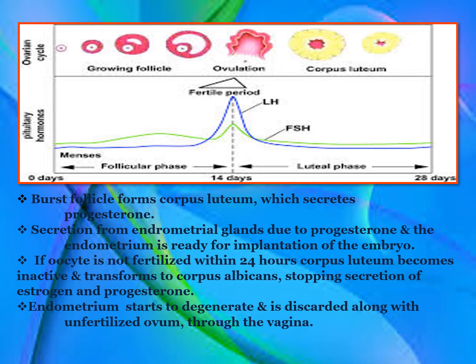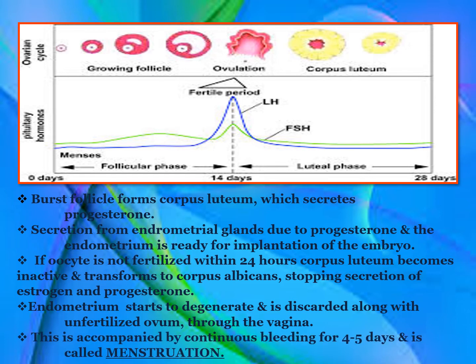They stop the secretion of estrogen and progesterone, and because they stop the secretion of these two hormones, the endometrium or the lining of the uterus starts to degenerate or to break up, and that is thrown out because it's not required by the body. It is thrown out along with that unfertilized egg through the vagina. Now this is accompanied by continuous bleeding for 4 to 5 days, and this is the process called menstruation.